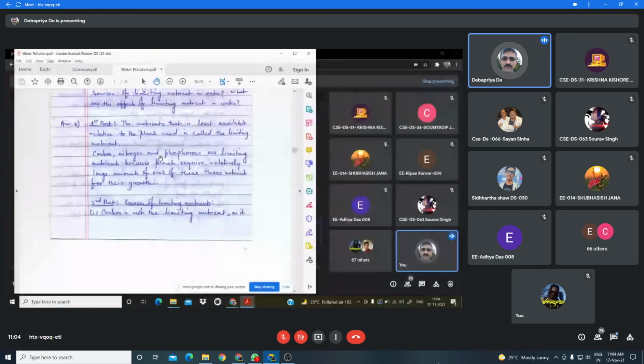Mainly three oxides are responsible for the formation of acid rain: oxides of carbon, COx; oxides of nitrogen, NOx; and oxides of sulfur, SOx. When the acid rain comes in contact with the water body, the nitrogen concentration in the water body is increased. So these are the various sources of limiting nutrients, mainly carbon, nitrogen, and phosphorus, in the water body.